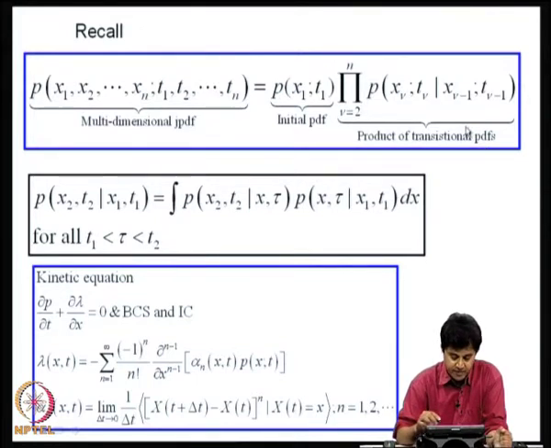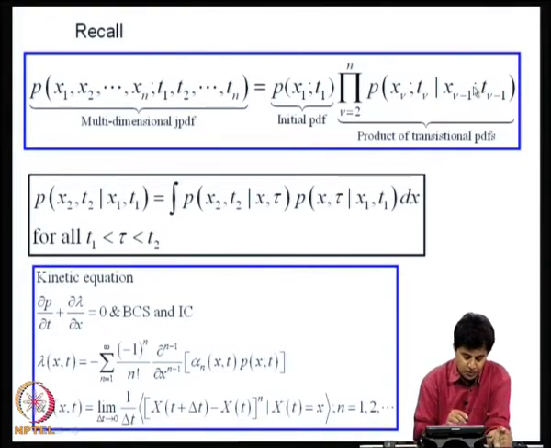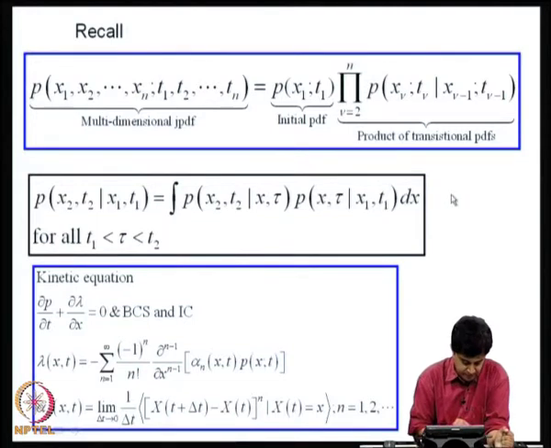So, a complete specification of a Markov process therefore would be in terms of the initial probability distribution function and these transitional probability density functions for different choices of T1, T2, T3, Tn and for different choice of n. We also showed that the transitional probability density function need to satisfy a compatibility condition known as Chapman-Kolmogorov-Smoluchowski equation, where if we consider 3 time instants T1, T2 and tau,